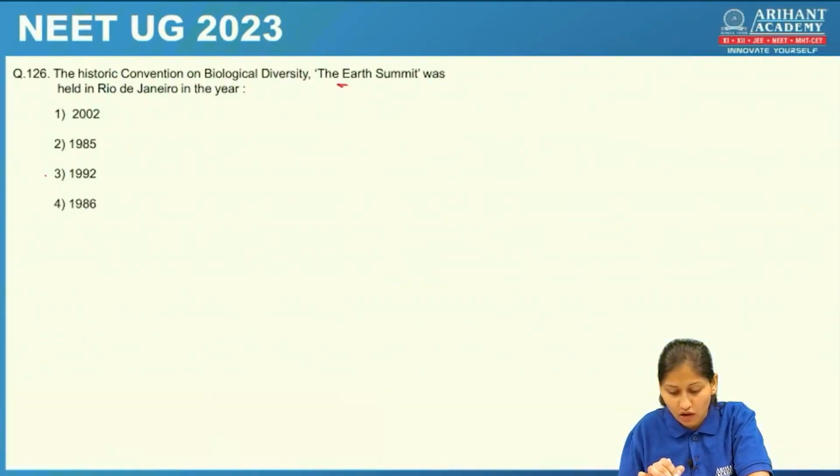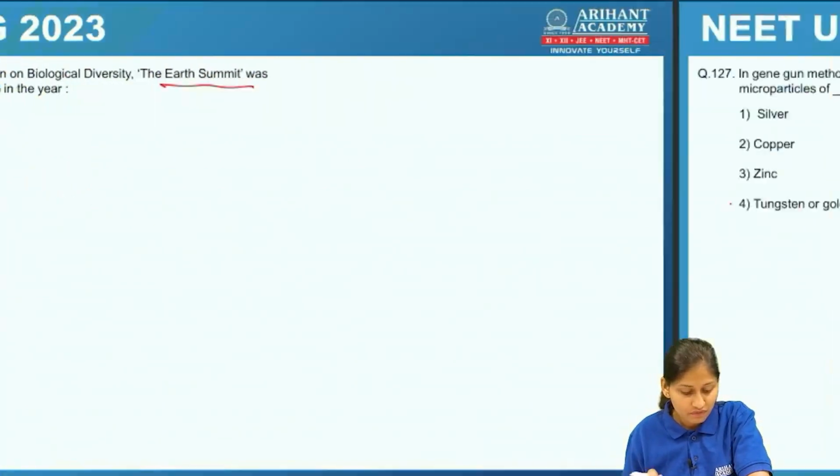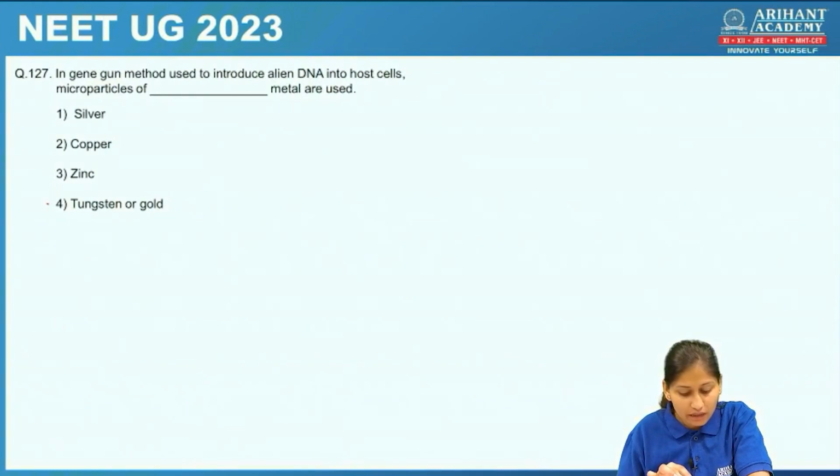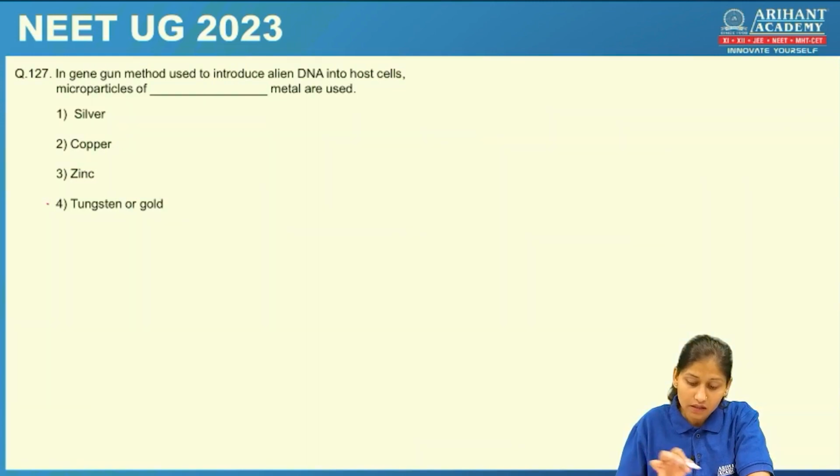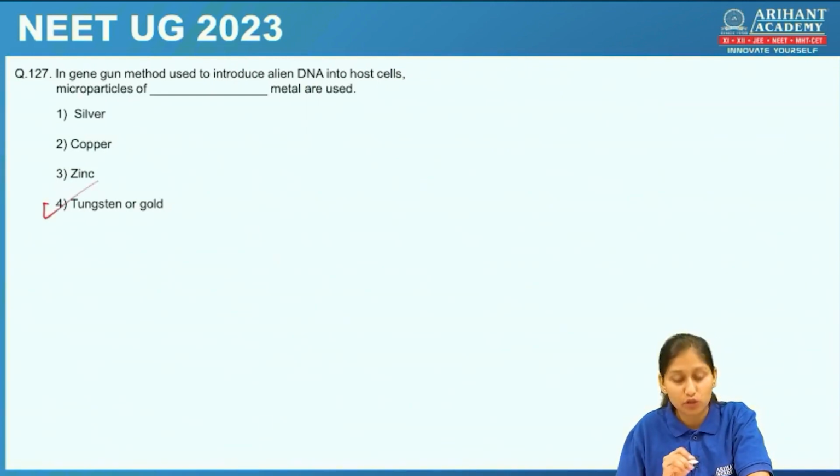Historic convention of Earth Summit. Earth Summit is 1992. Then in gene gun method to introduce alien DNA into host cells, microparticles of dash metals are used. So in this gene gun method, students, the microparticles of gold and tungsten can be used. Most preferably gold is used. Gold microparticles are used for the gene gun method.